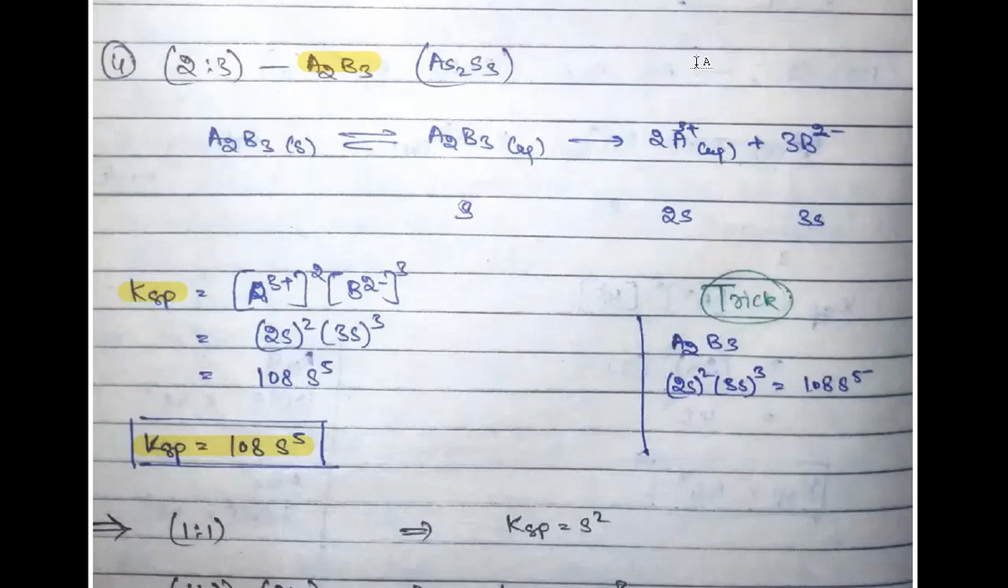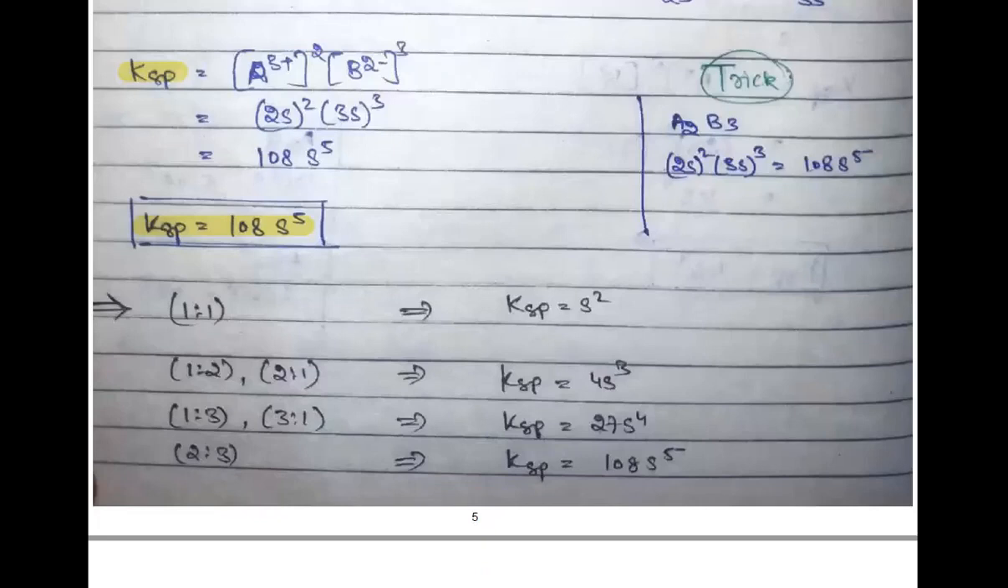Let's say that if you have an A2B5 kind of salt, so what would be the relationship between KSP and solubility? I hope now you can perform this. Just follow the same pattern. So this is a homework for you, just try to do this.